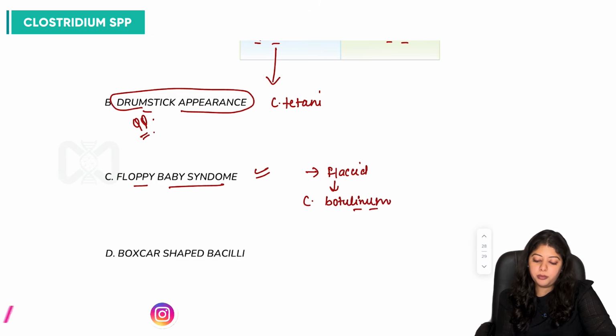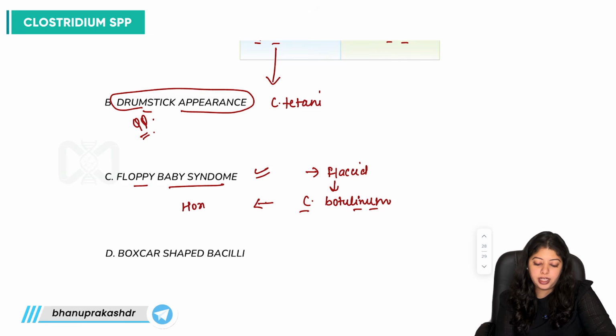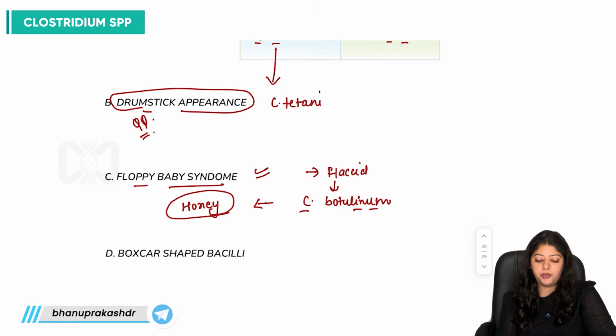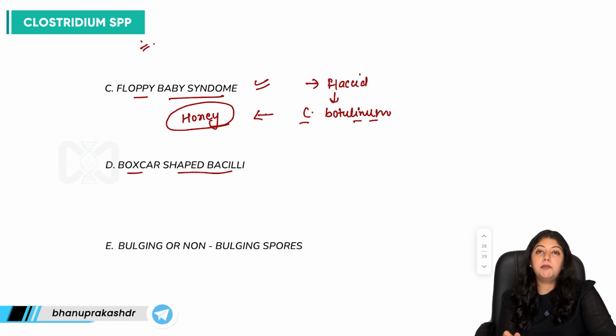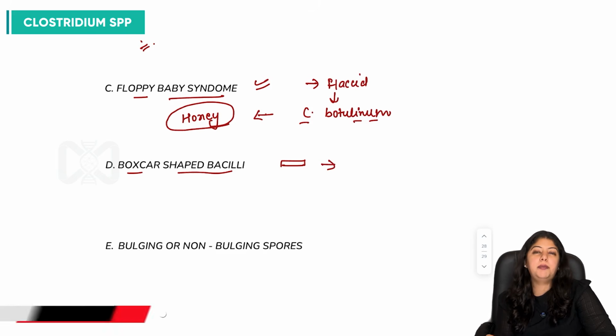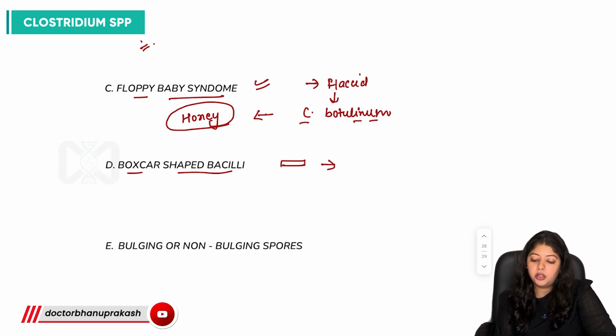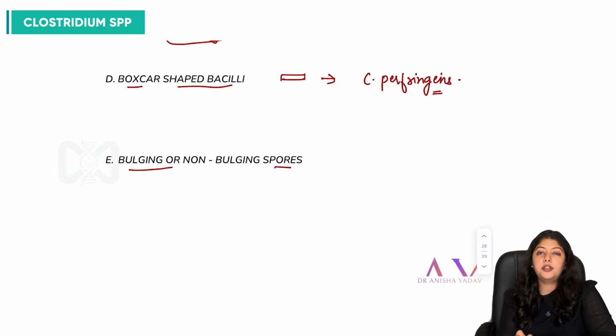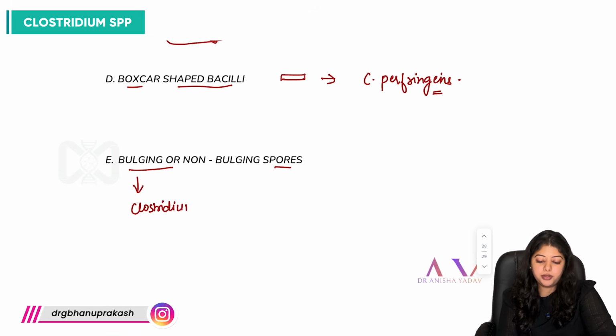And what is the most common condition which leads to floppy baby syndrome? What is one such risk factor? It is honey ingestion. Honey ingestion which is leading to floppy baby syndrome. What is that one stubby boxcar shaped bacilli which is present without the spores in the peripheral smears or on cultures? It is Clostridium perfringens. And are these spores bulging or non-bulging? Of course, these are bulging spores, Clostridia. And what is the bacilli which produces non-bulging spores? It is the Bacillus species.